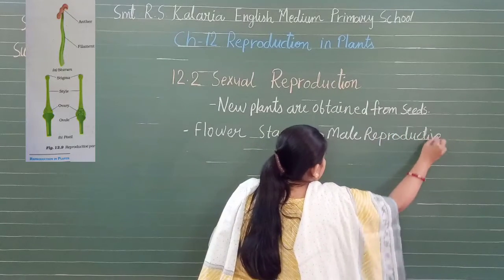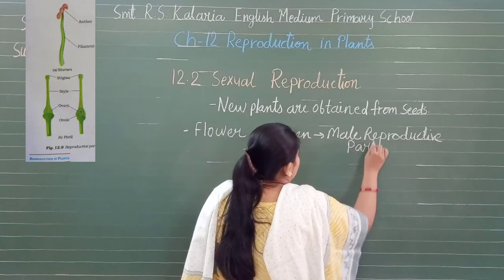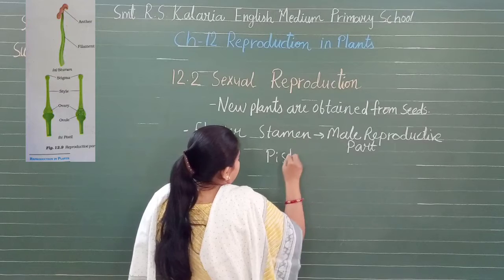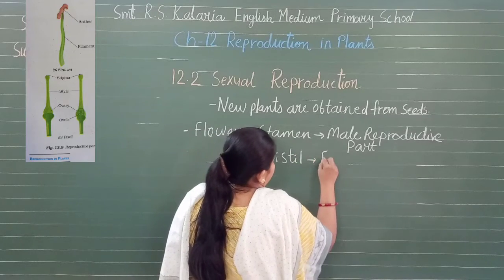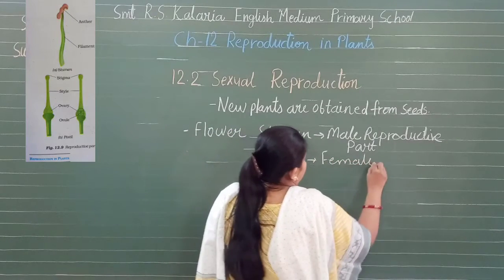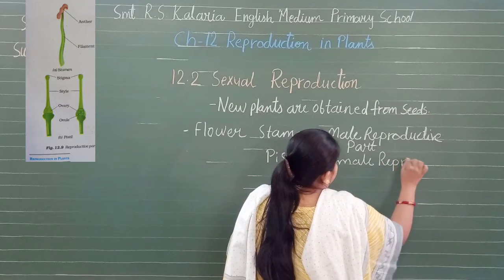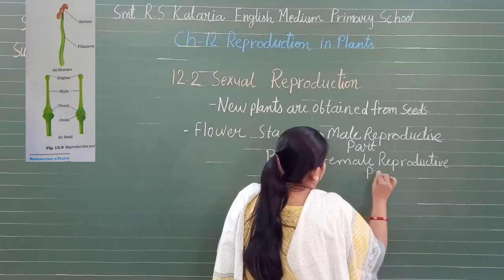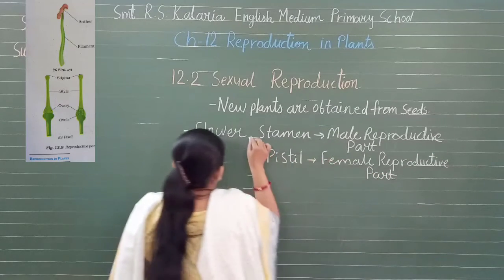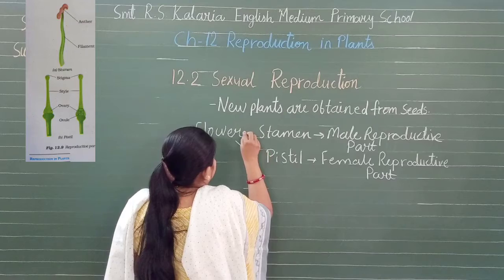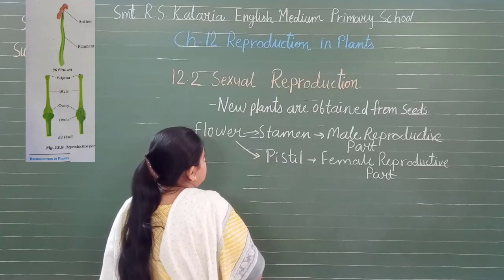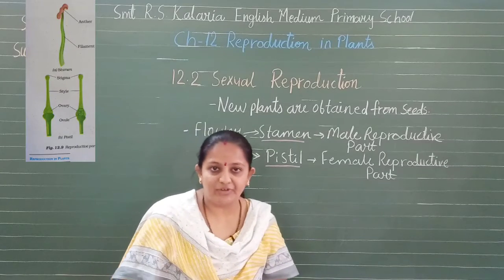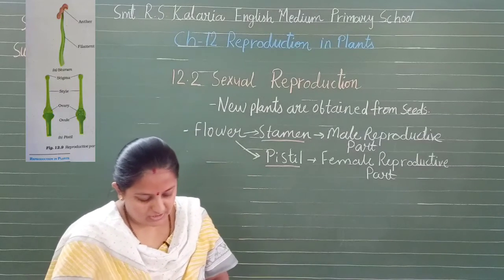And pistil is a female reproductive part. Okay, isn't it? Stamen and pistil, male and female reproductive parts, isn't it?